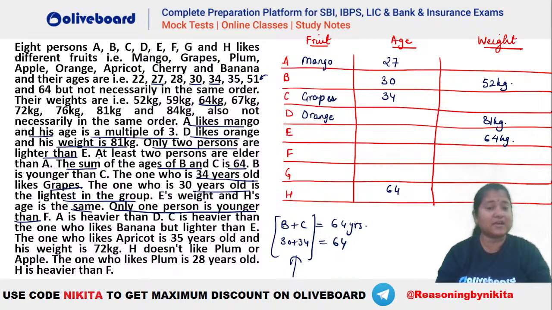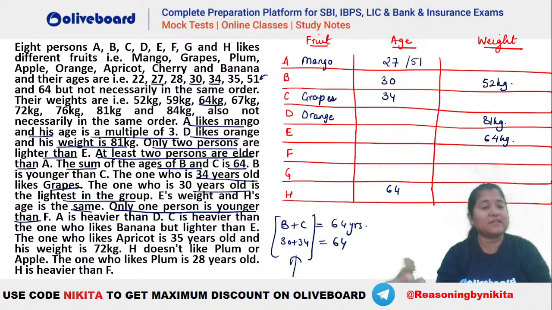Only one person younger than should not be there, elder two should have been there maybe. Let's see. Okay, will hold this for a while. It may be possible. A can be 51. A can be 51. Is it possible? Okay, let's see whether 51 is also a possibility. It was given, no, at least two persons are elder than A, right? यहाँ पर क्या दे रखा था? At least two persons are elder than A. So if A is 51, there is only one other person who is elder than A, right? Multiple of 3, that is fine, Avi.